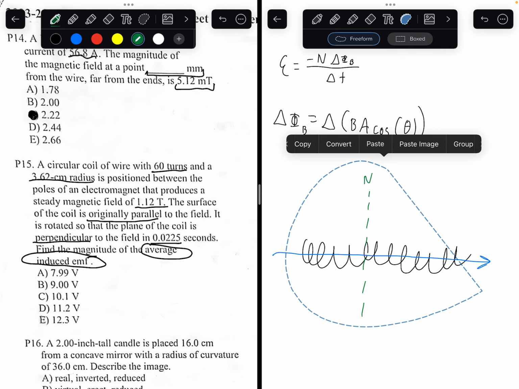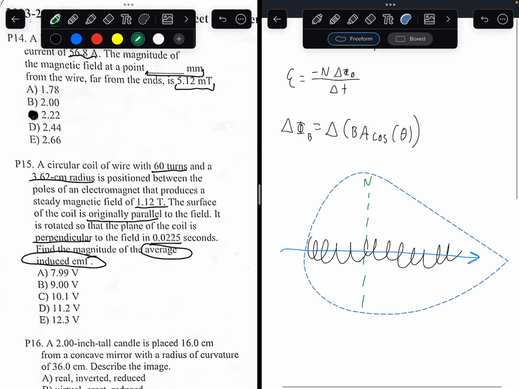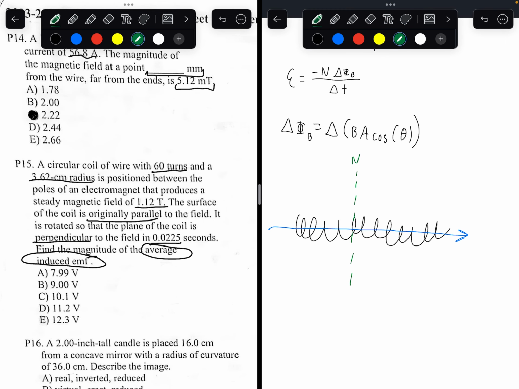I'll just move this up here. That's the before. After the change, the coil is now like this. It's vertical. The normal line is passing like this. And the magnetic field is passing like this.